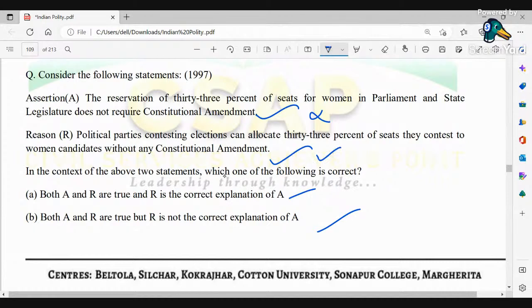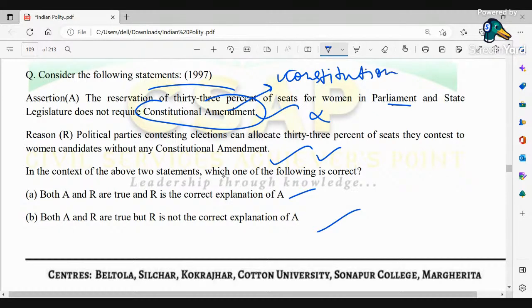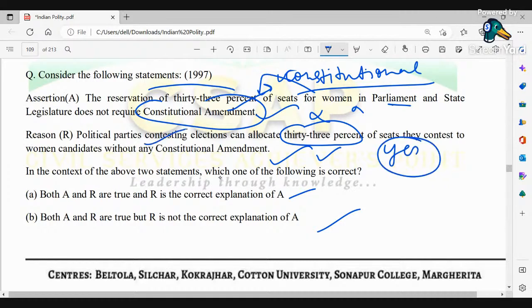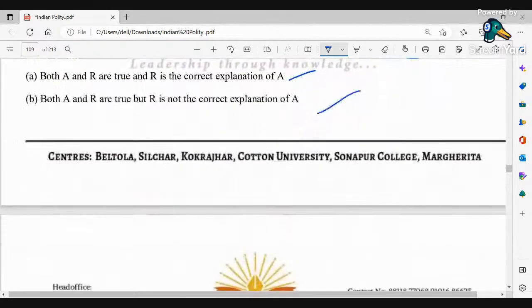It means the reservation of 33% of seats for women in parliament and state legislature does not require constitutional amendment. Yes, it does. It requires constitutional amendment. So then only could such reservation be given to the parliament and the state legislatures. Okay, so therefore this is wrong. Political parties contesting elections can allocate 33% of seats they contest to women candidates without any constitutional amendment. Yes. Okay, political parties do not have any problems with respect to constitutional amendment. So they are out of the ambit of the constitution. So therefore we could see that the second option, that is B, is very much correct. Okay, coming to the next one.